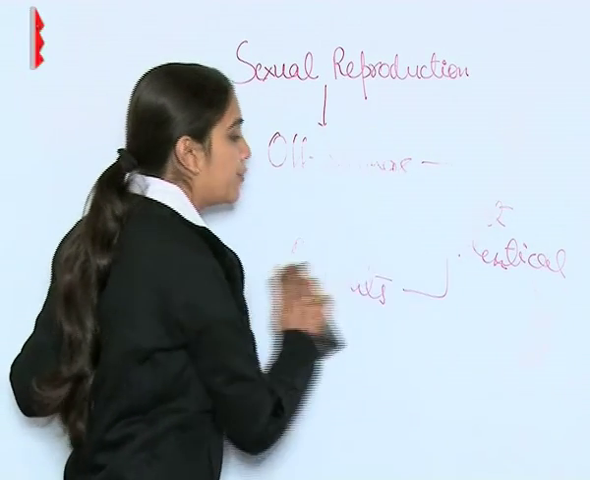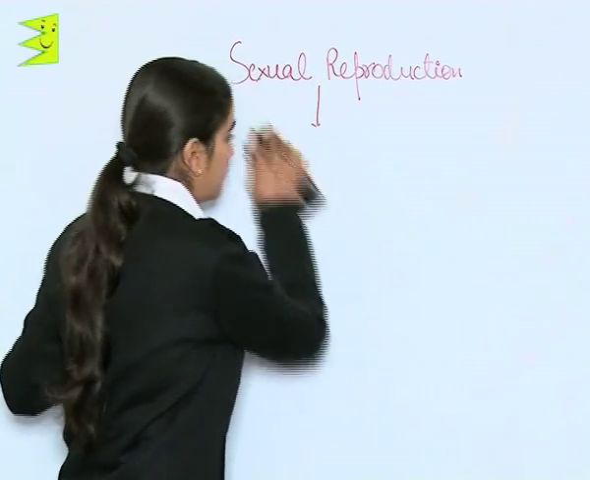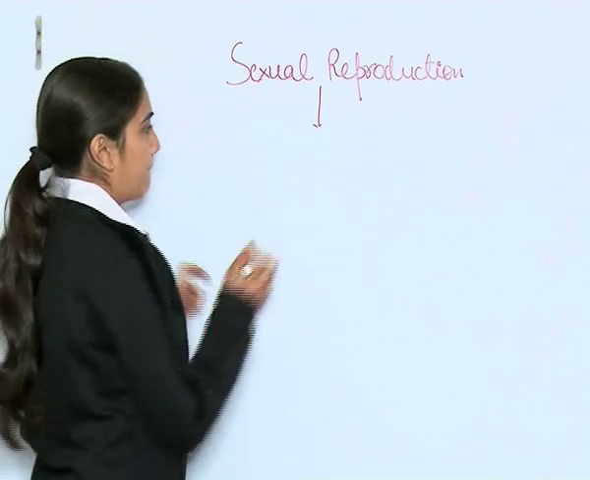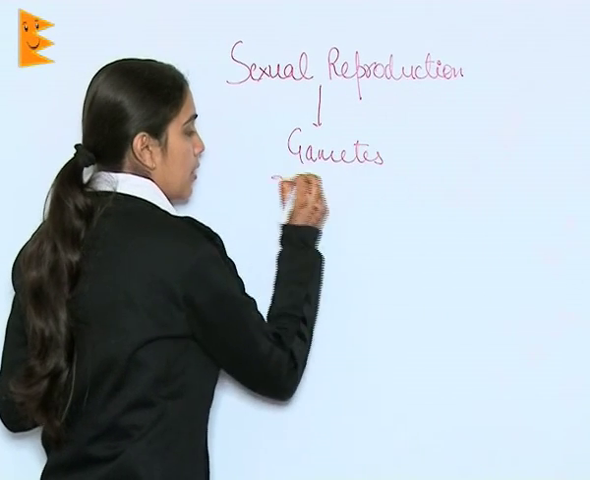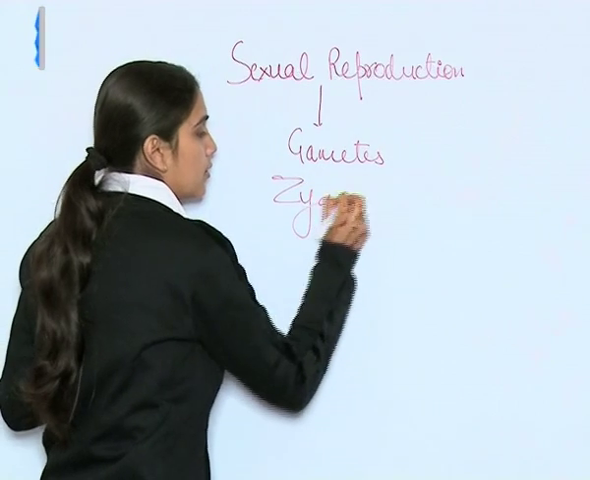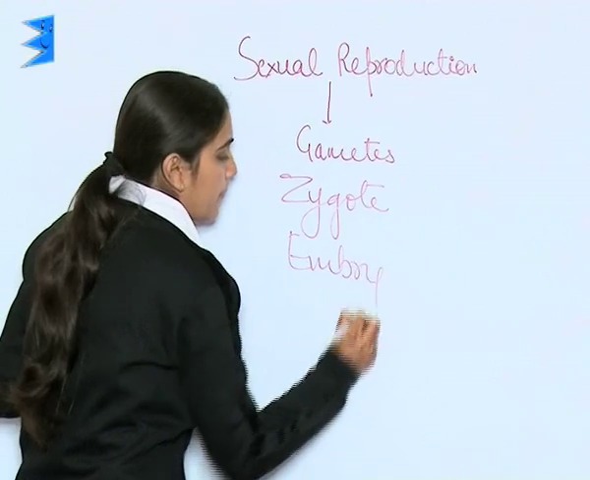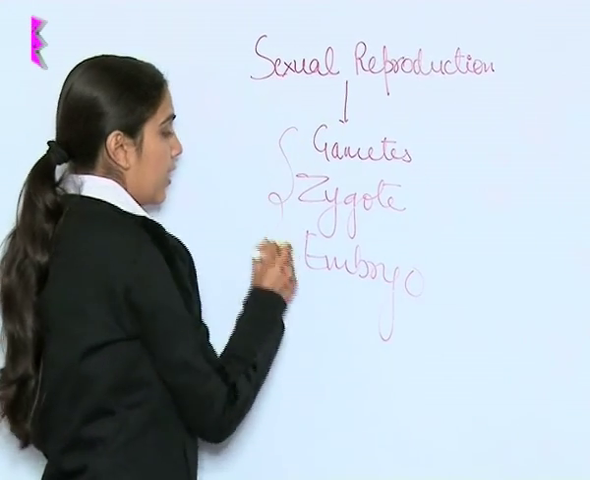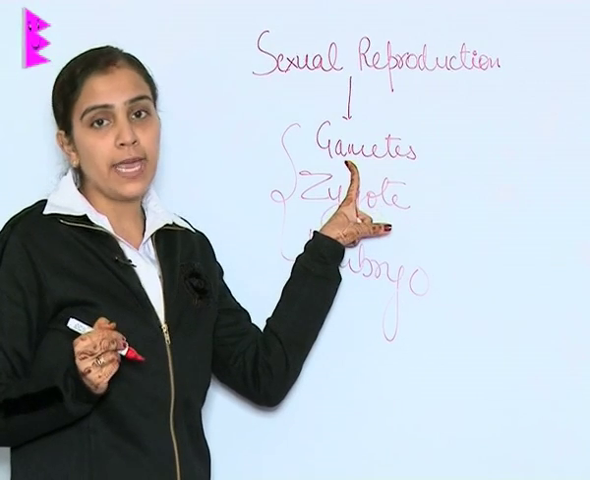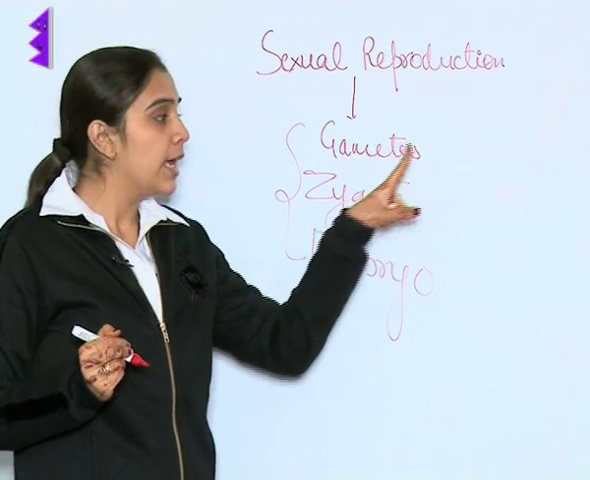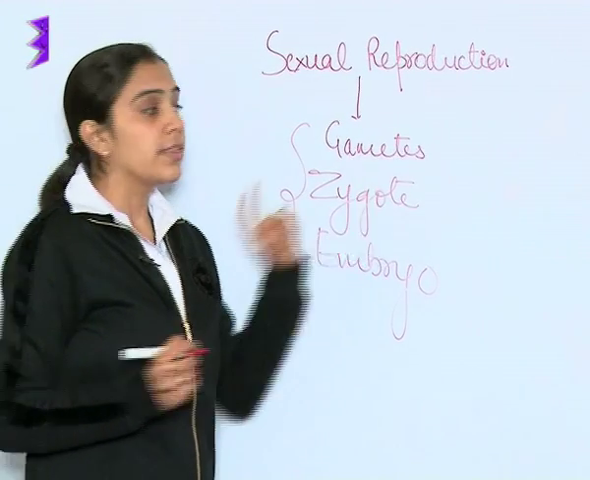Now, to understand it further, we will be knowing certain terms which are gametes, zygote, embryo. Gametes are nothing but, in case of males it may be called sperm, in case of females it may be called egg. Zygote, the fusion of